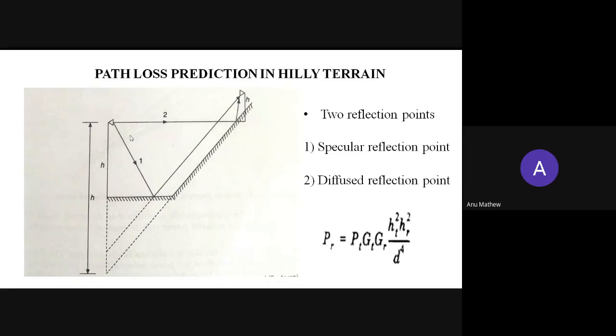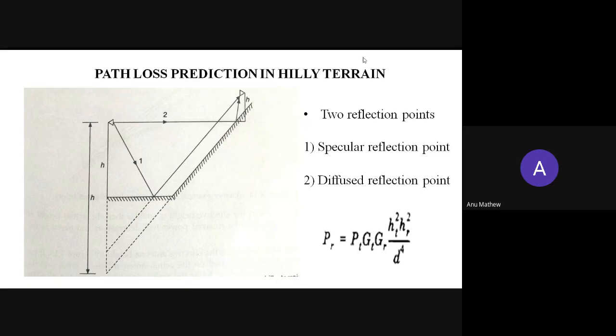But when considering ray 1, it is traveling more distance after reflection to the receiving antenna. So the maximum portion of the reflected energy is retained by ray 2, and ray 1 will retain minimum energy. So the reflection point where ray 2 is reflected, we are considering for the analysis purpose.